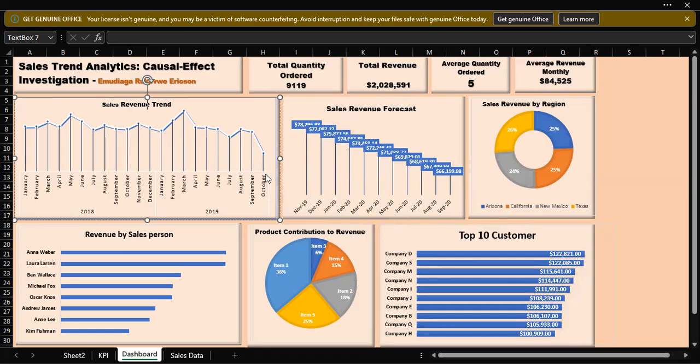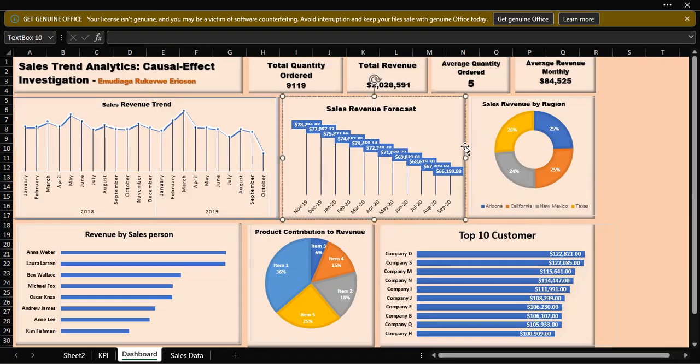So by this forecast, we observed that in November 2019, the company is expected to generate a revenue of about $78,200. Then in December 2019, the revenue will reduce from 78 to 79, and down to September 2020, the revenue will reduce from 78,000 to 66,000, if proper action is not taken.